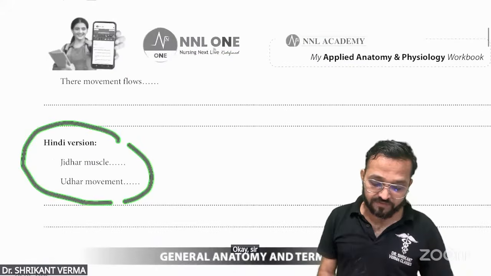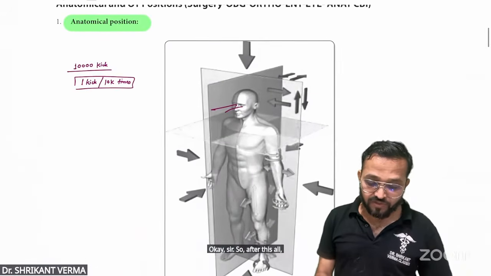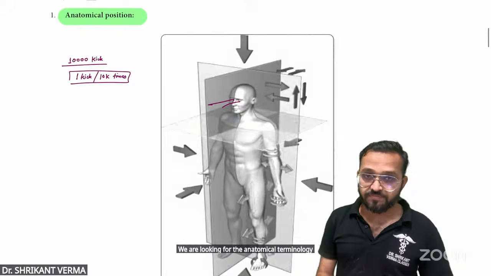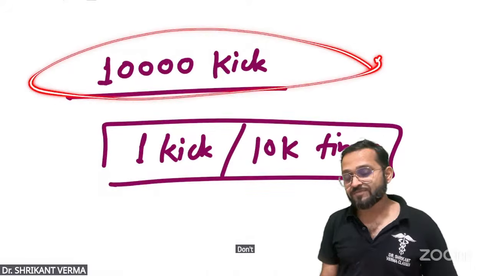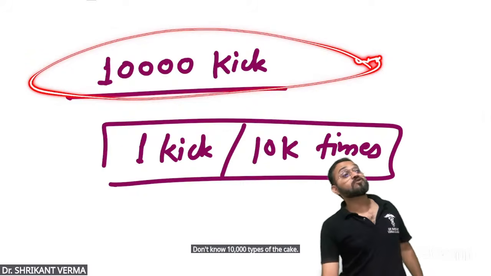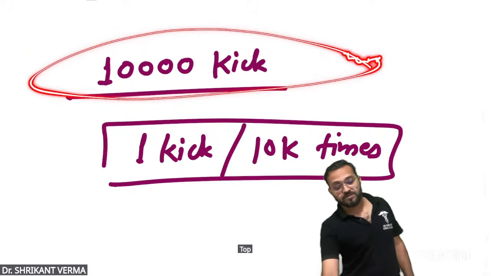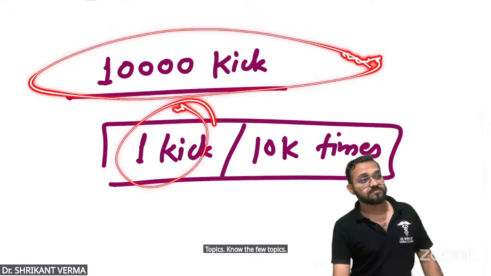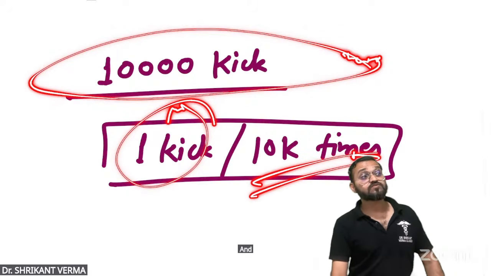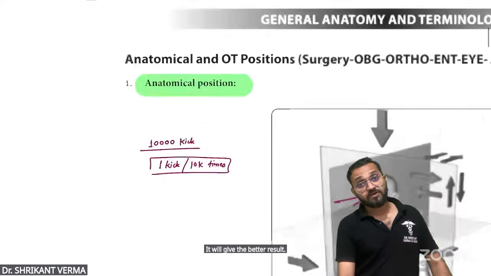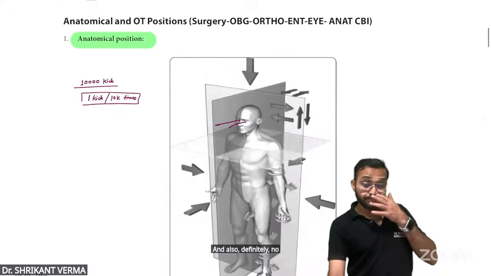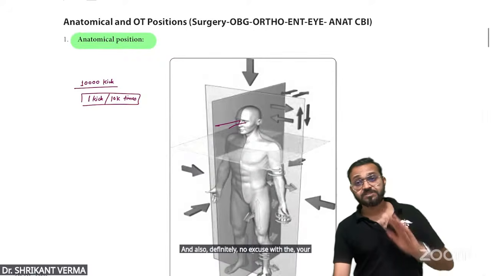Okay, sir. So after all this, we are looking at the anatomical terminology. At that time I told you, don't learn 10,000 topics. Know a few topics and practice them 10,000 times. It will give a better result, and definitely no excuse with your test.